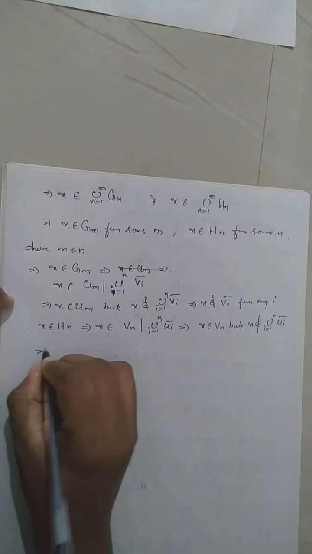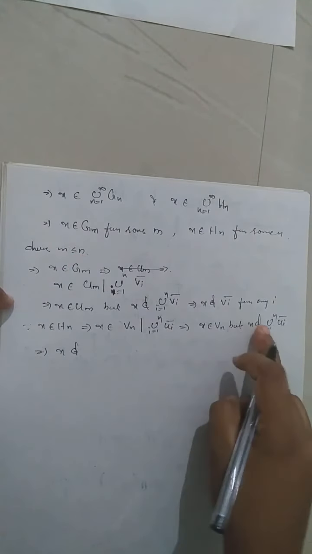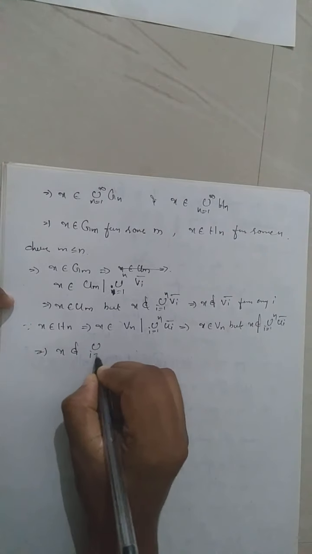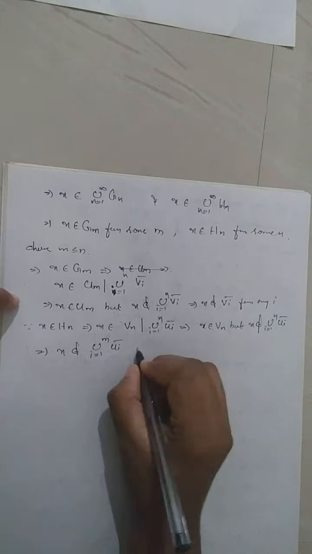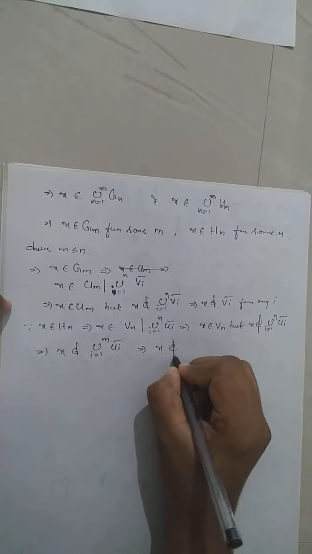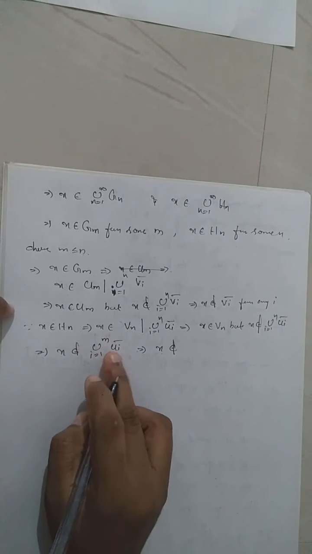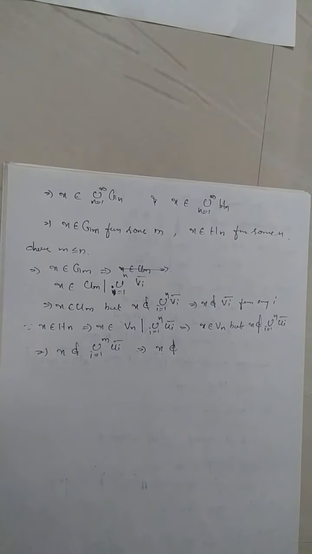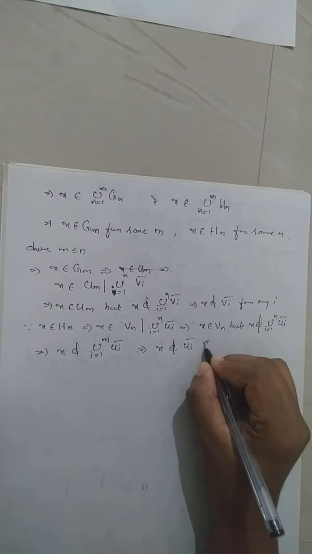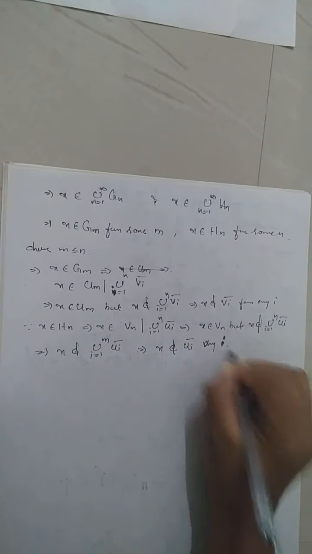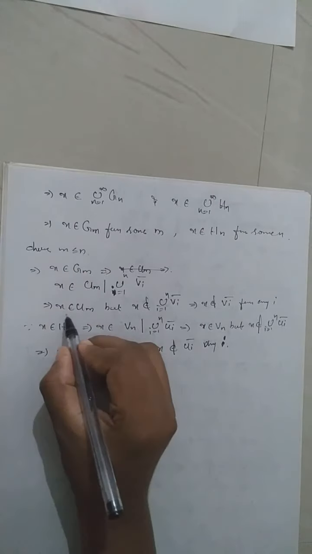So when m is less than or equal to n and x does not belong to this union, x does not belong to the union i equal to 1 to m of Ui closure also. Right? So x does not belong to Ui closure for any i. But when x belongs to GM, we have x belongs to UM.